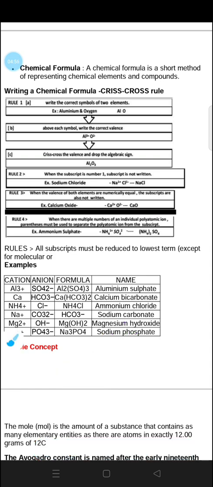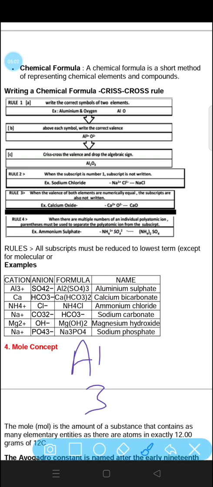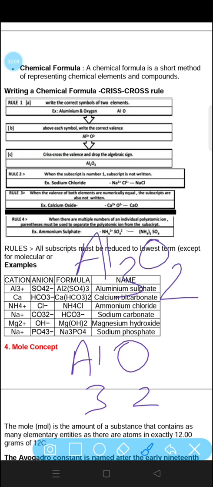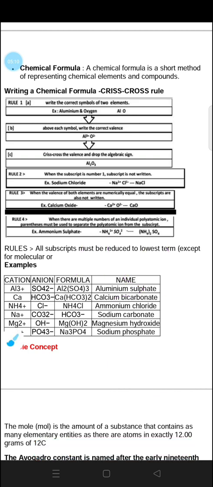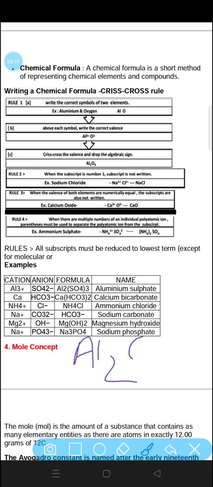So how will they get aluminium oxide? We can write aluminium oxide as AlO2. So we will write it as Al3O2, Al2O3. This is the Al3 plus SO4 2 minus. This is the compound that is formed, Al2O3. They just combine with each other.